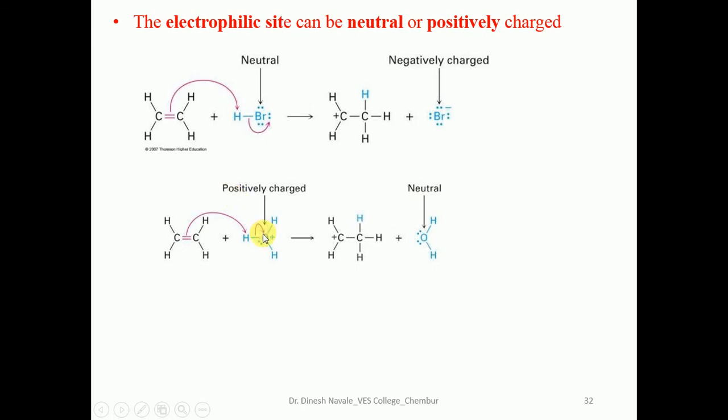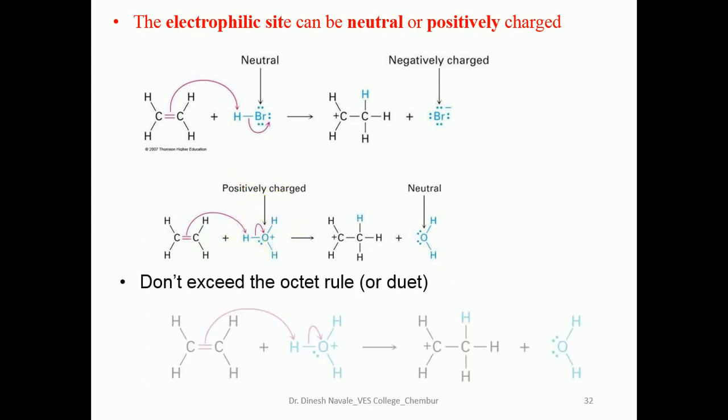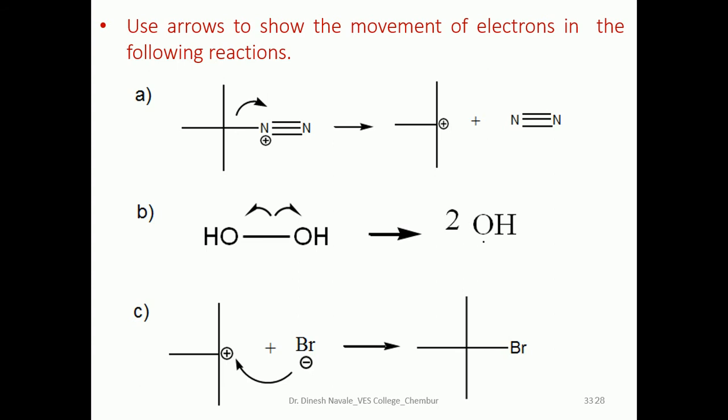So an electrophilic center can be neutral or positively charged. The octet rule should not be exceeded.